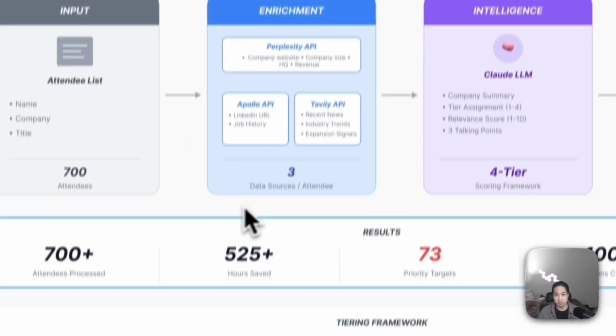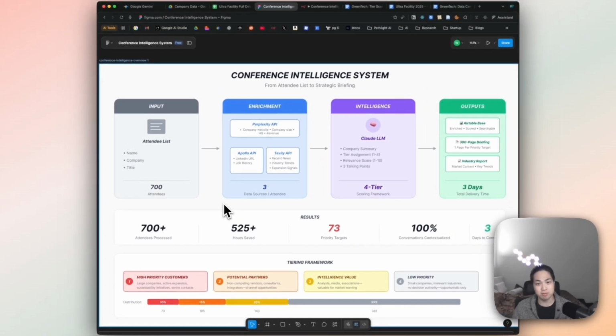So here's what I built for them. This is basically an overview of the conference intelligence system that I built, which creates an automated system that uses the same methodology each time to pull the right information about the attendees and puts additional information that's relevant, whether they are participating in the data center industry that we were talking about, whether there's any touch points that we should bring about during a conversation, and ultimately score them in a way that helps the client figure out who they need to talk to as a priority.